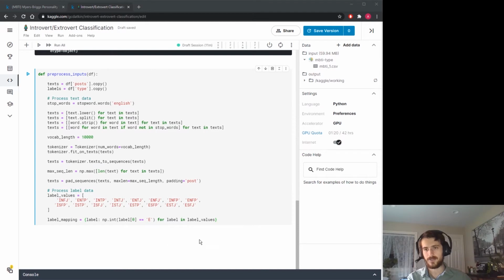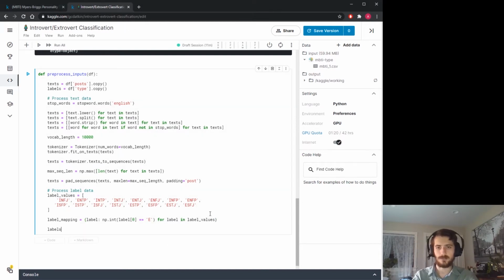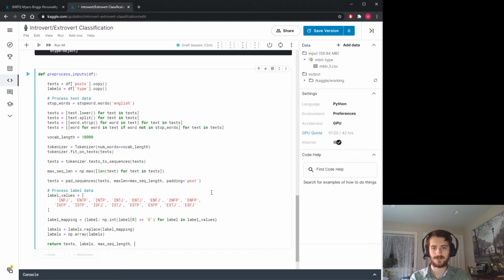And with that, all we have to do to transform our labels is call labels.replace and pass in the mapping. And that will perform all of the transformations for us. Okay, then after that, one last step, I'm going to turn it into a NumPy array, just so that both of our outputs of this function are NumPy arrays. And then we'll return a bunch of values. We'll return the texts, we'll return the labels, then let's return the max sequence length. These are values we'll be using later. We'll return the vocab length, and we'll return the label mapping. Okay, there we go.